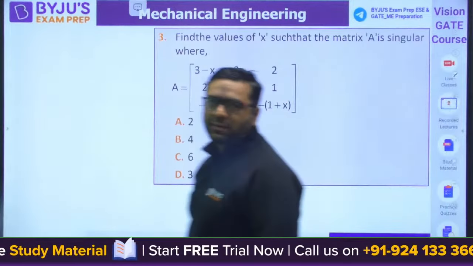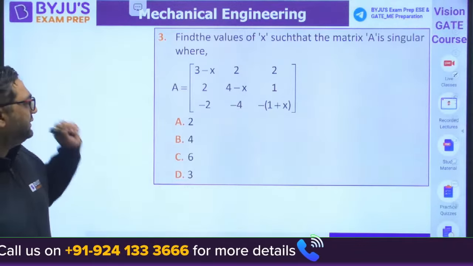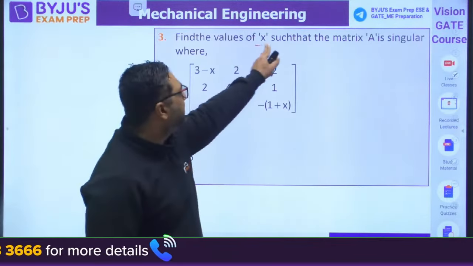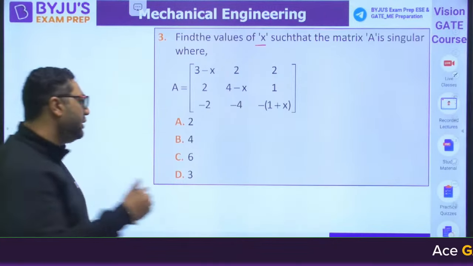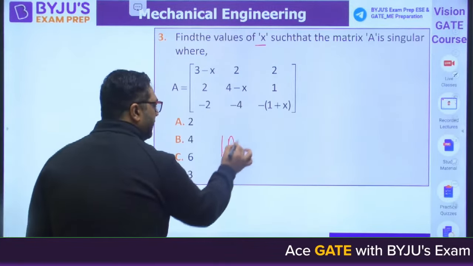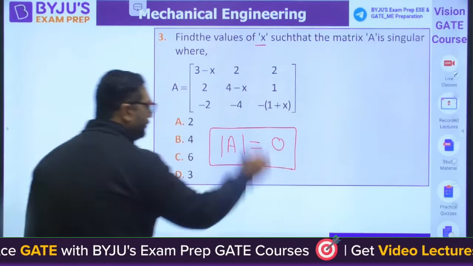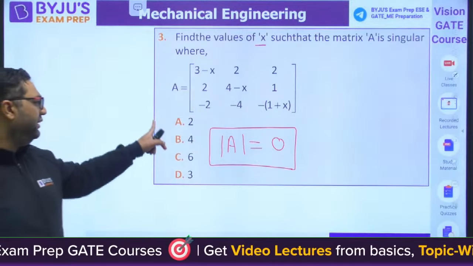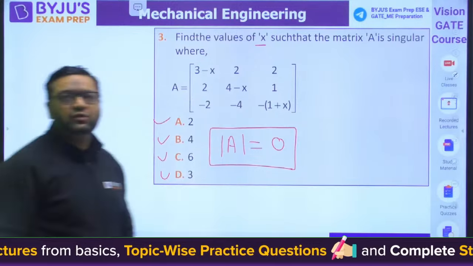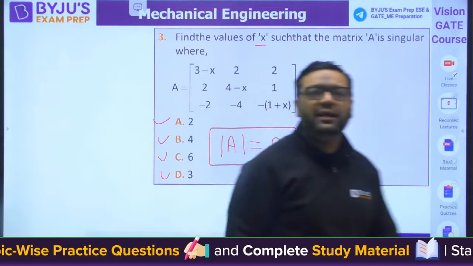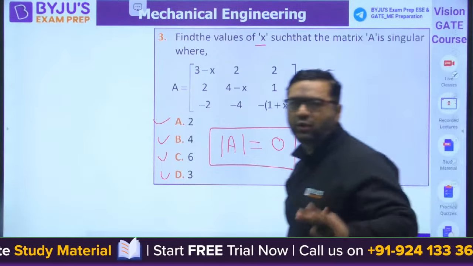Next question is from the matrices. Here they are asking us what should be the value of x. Find out the value of x such that the matrix A is singular. So you know that for a singular matrix, the determinant of A should be 0. So my dear, that is the condition for a singular matrix. So you can put the values of x and you can check for which value you are going to get this to be 0. Questions are very easy in BDL exam. Some mathematics questions are numerical type, majority are theory questions.